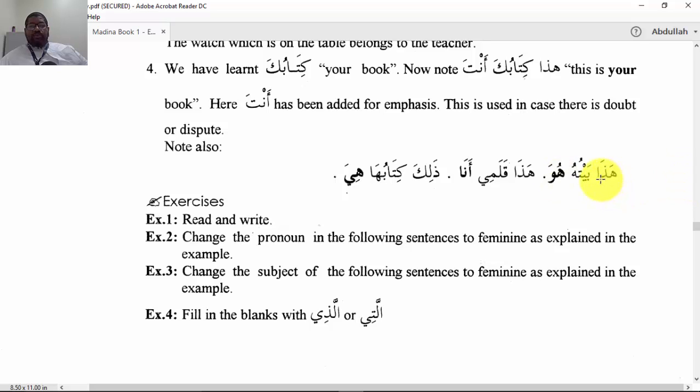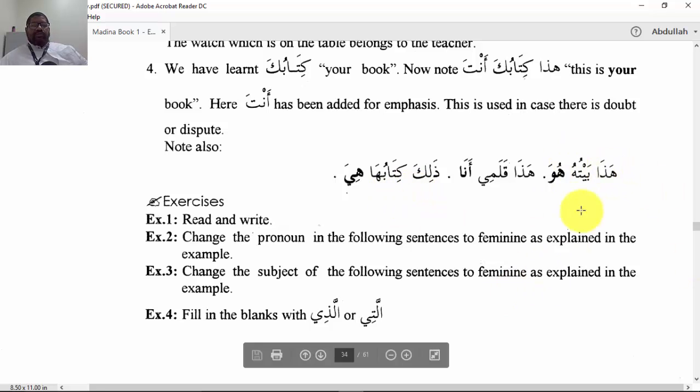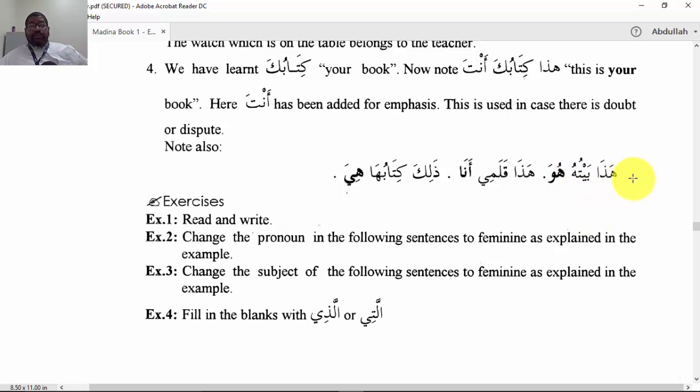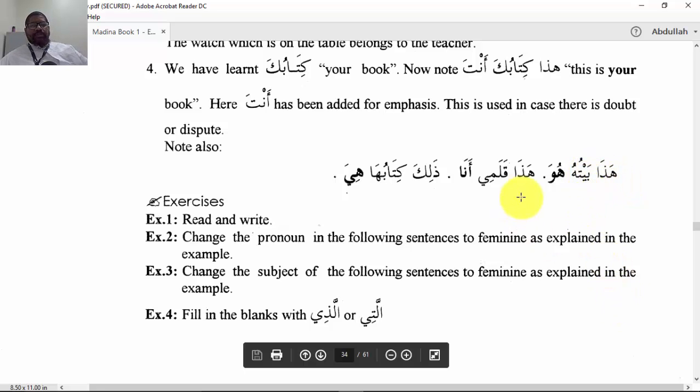هذا بيته هو. هذا قلمي أنا. ذلك كتابها هي. All of these are showing forms of tawkid, emphasis. And this is showing this is his book. And then if I'm pointing to Muhammad, there's no doubt huwa. هذا بيته هو. This is given actually his house. This is given the emphasis that it is his house. It can't be anyone else's. There's no disputing that.